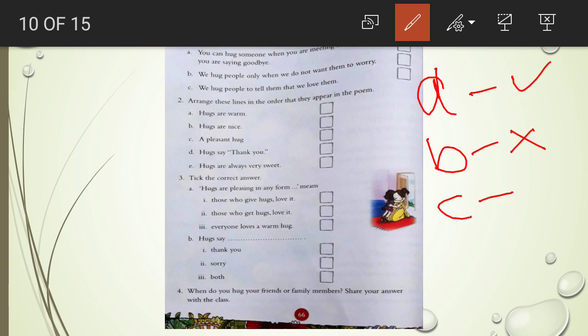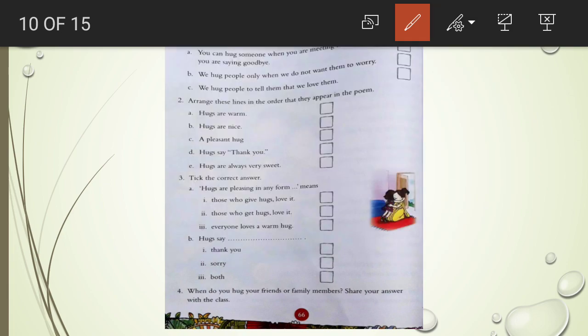Number C. We hug people to tell them that we love them. Yes, this one is true. We hug people to tell them that we love them. So put a tick for this sentence. Now number 2.